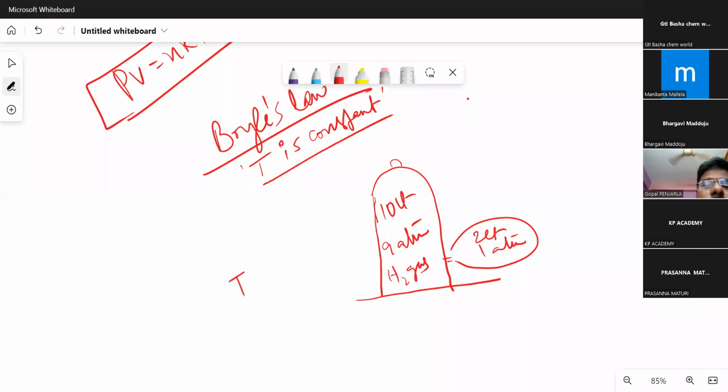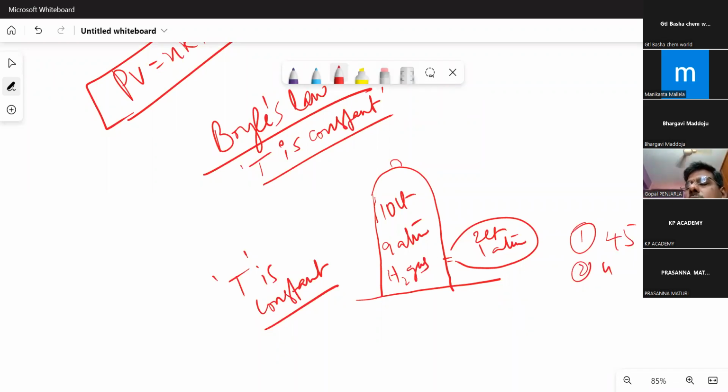And temperature is constant. Suppose, okay. When temperature is constant, from this container of 10 liters with the pressure 9 atmospheres, how many balloons can we fill up? Suppose the options are given like this: 45, 40, 35, 30. Okay. And this is a problem.